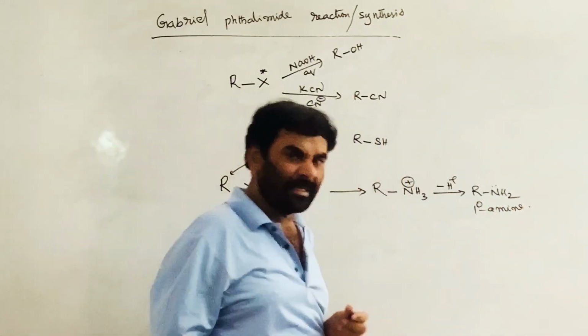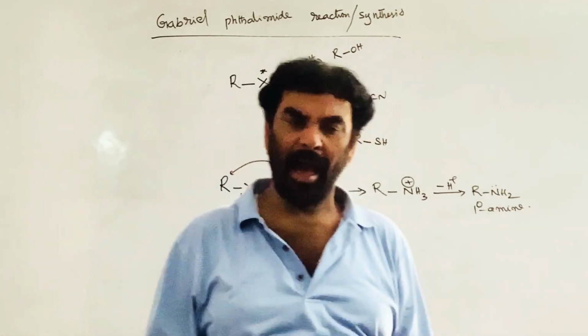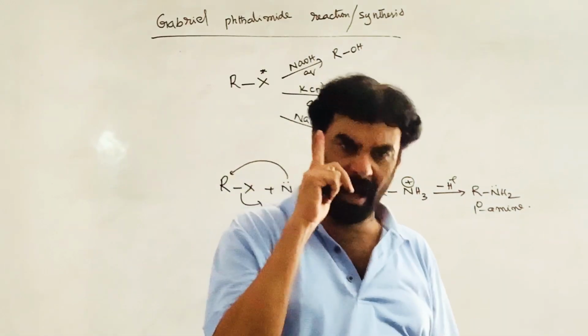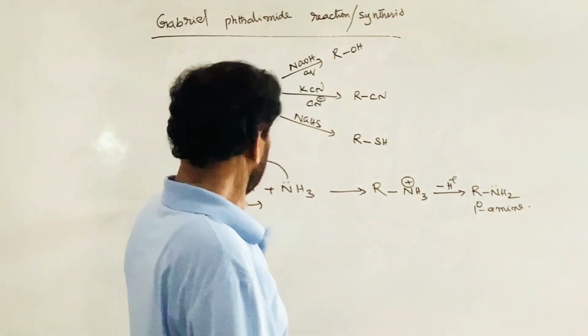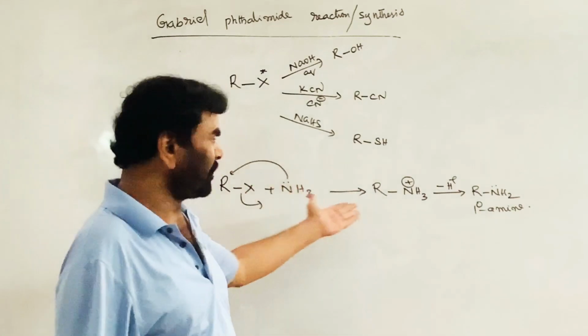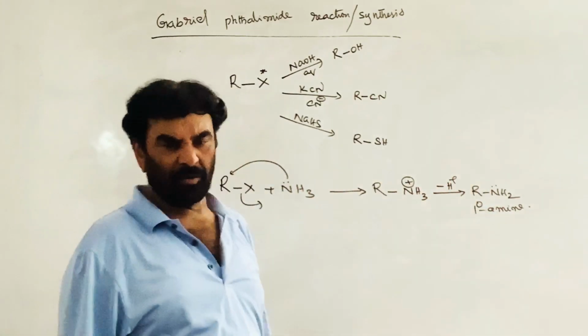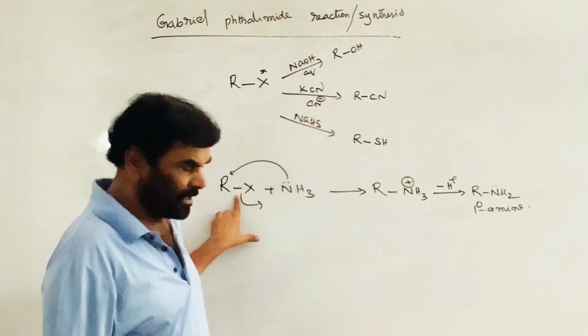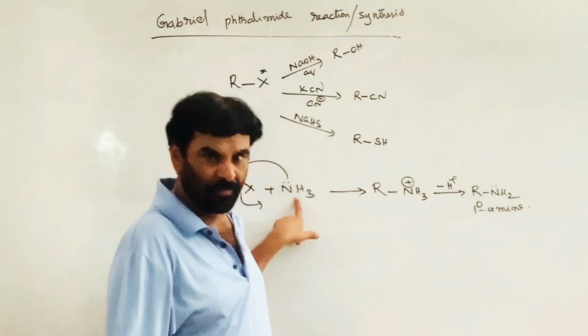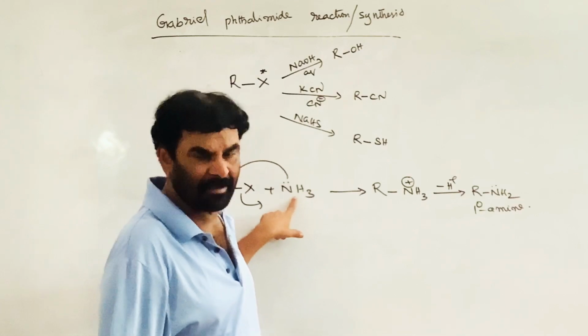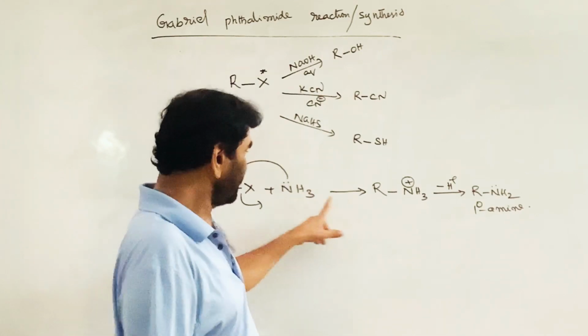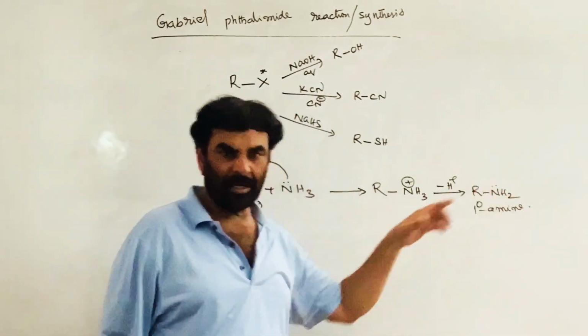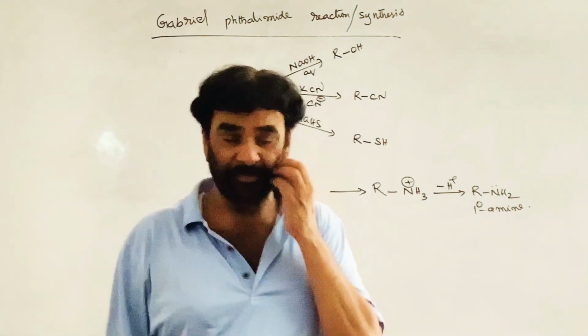Or we can simply say that when alkyl halide is treated with ammonia, the halogen part can be replaced with NH2, giving a primary amine. Here this is your reactant, and this is the nucleophilic reagent, the molecule acting as a nucleophile. This is nucleophilic substitution, and NH2 is introduced.